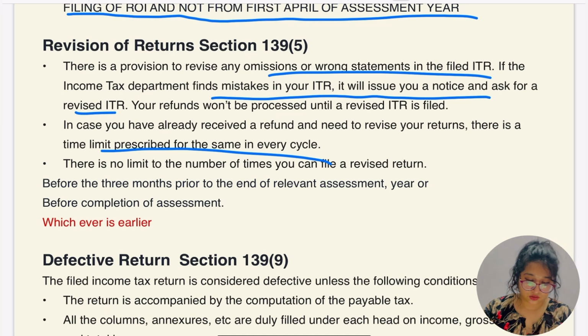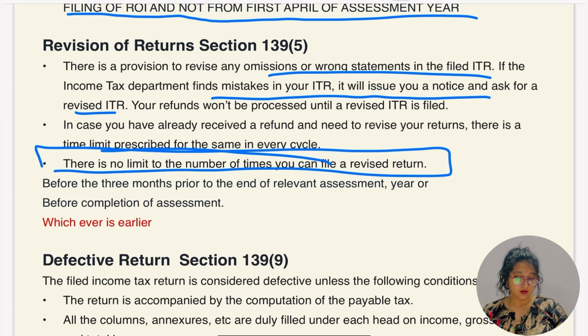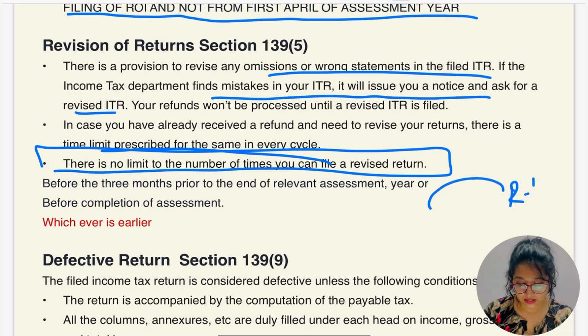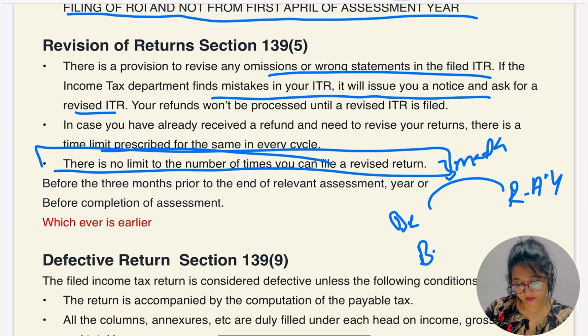So as I told you, you can revise your return multiple times, okay, but there is some limit: before 3 months prior to the end of the relevant assessment year, or before completion of the assessment, whichever is earlier.